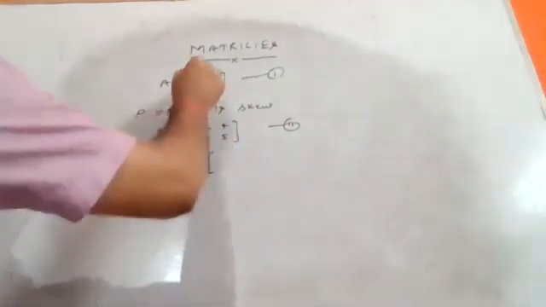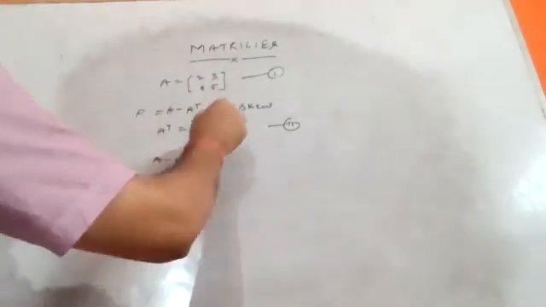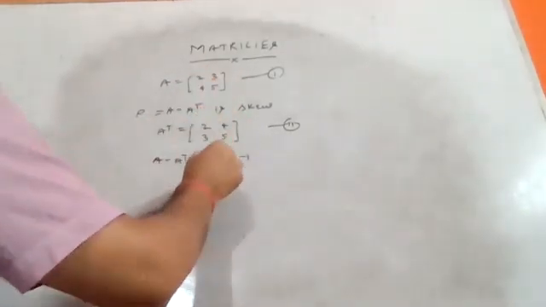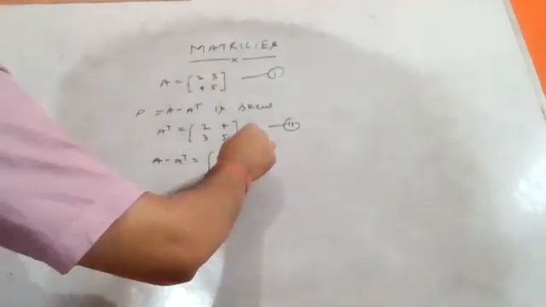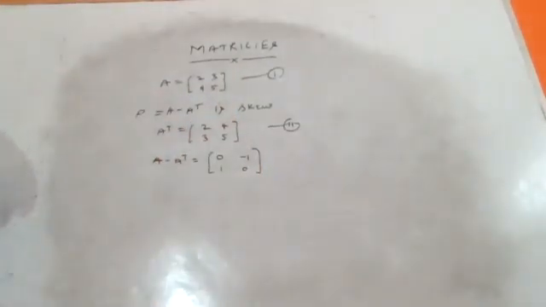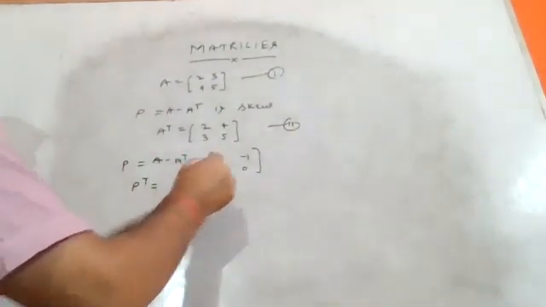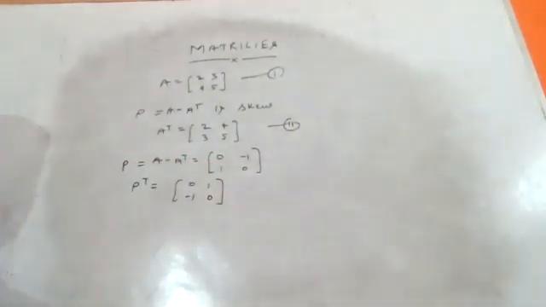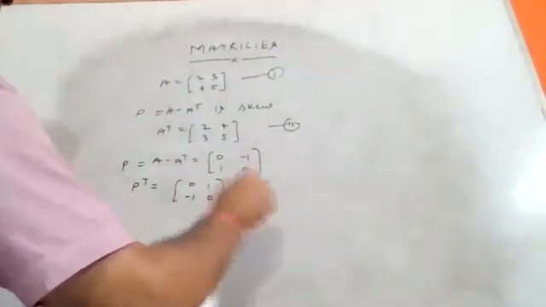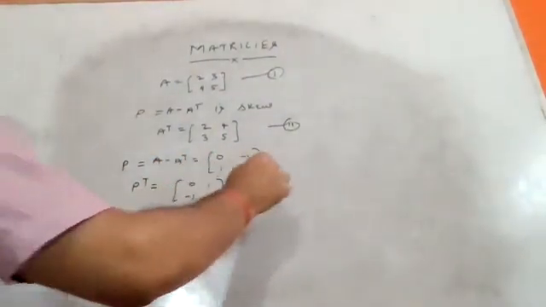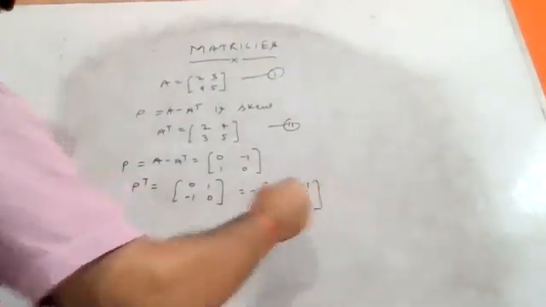So A minus A transpose, this minus this. 2 minus 2, 0. 3 minus 4, minus 1. 4 minus 3, 1. 5 minus 5 is 0. So this is 0, minus 1, 1 and 0. This is your P, right? Transpose on both sides, this row becomes column, this row becomes column, and take out the minus sign from here. You find 0, -1, 1 and 0.